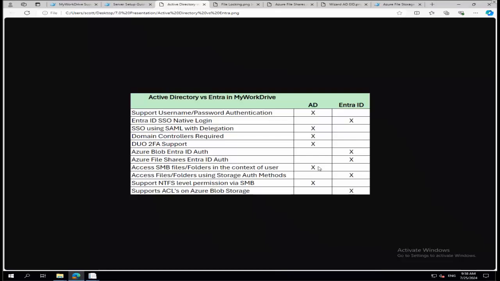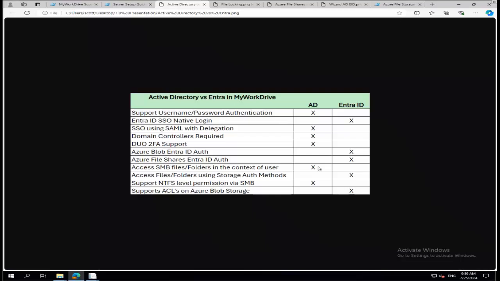And so you can see here in this picture a little bit of the description of some of the differences. The big difference, of course, is whether you have or need Active Directory and those underlying NTFS permissions versus being able to use Entra ID user sign-in. From a user experience standpoint, the product works the same. Your users don't need to know anything different about how to use MyWorkDrive, whether you're in Active Directory or Entra for identity. The users will still sign in. If you're in Active Directory, of course, you get a domain sign-in or an SSO provider. With Entra ID, you're purely using that Microsoft native login, which, again, to the users looks exactly the same.